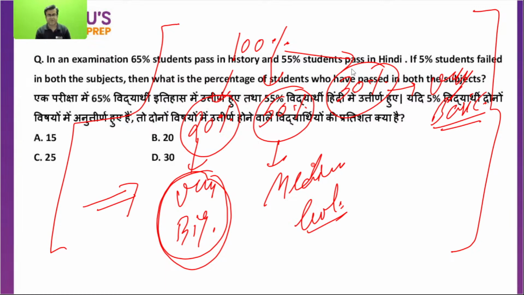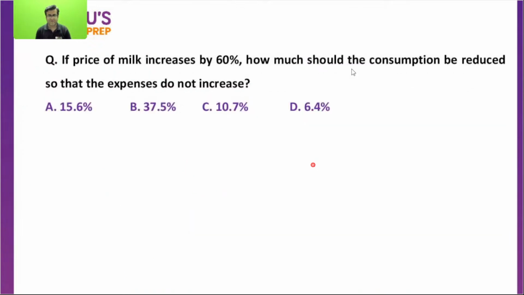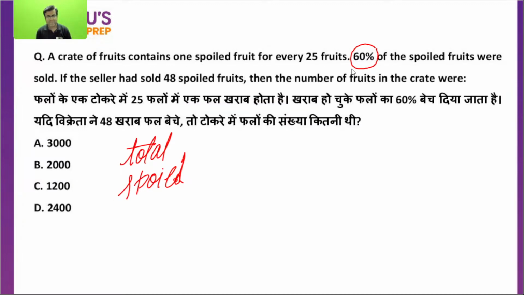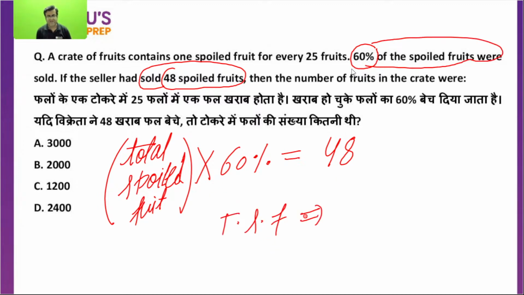Okay. This fruit question, you were not clear? If total fruits, spoiled fruits you got 80 or not? Is this clear or not? Is this point clear, Sagar? The question itself says 60% of the spoiled fruit were sold. The value of that 60% is given as 48. So 60% of total spoiled fruit equals 48. That is given in the question, beta. So total spoiled fruit is 80.